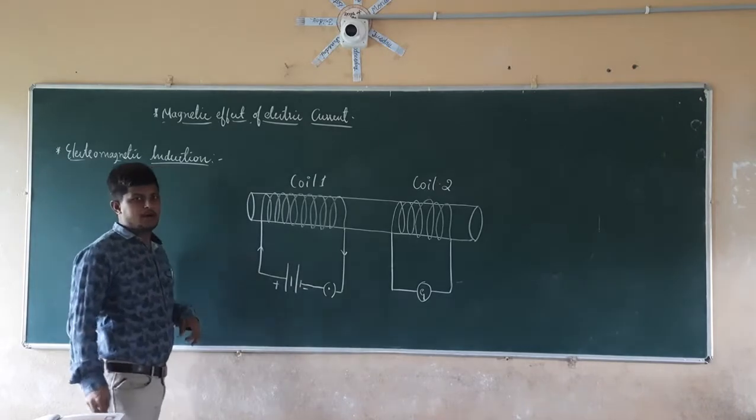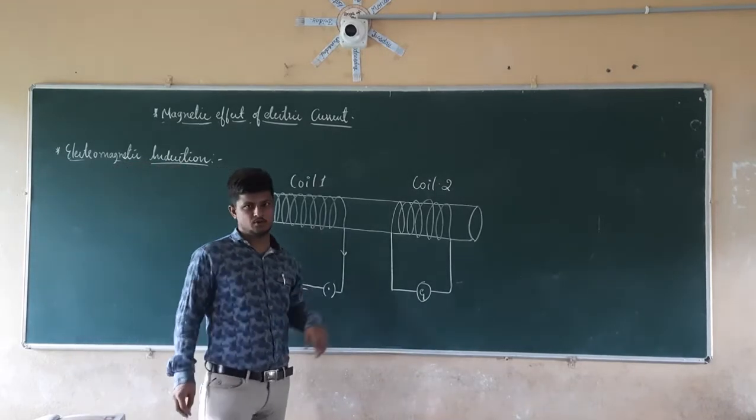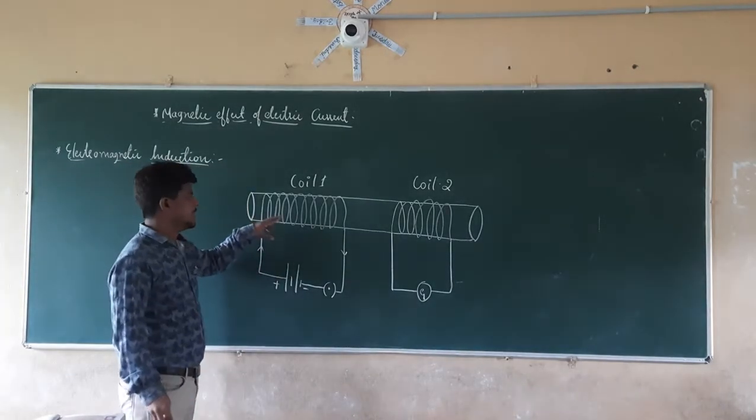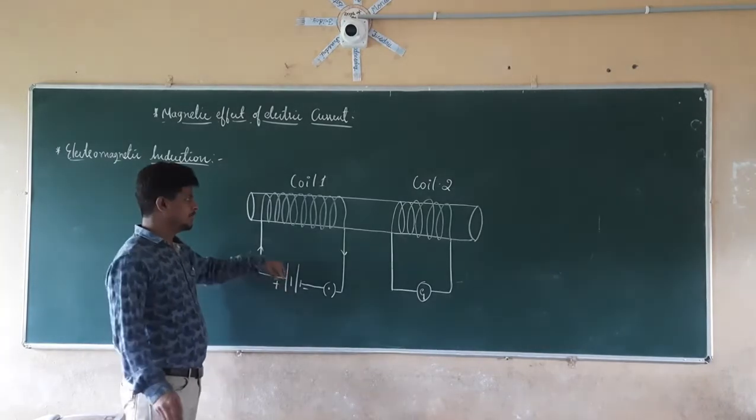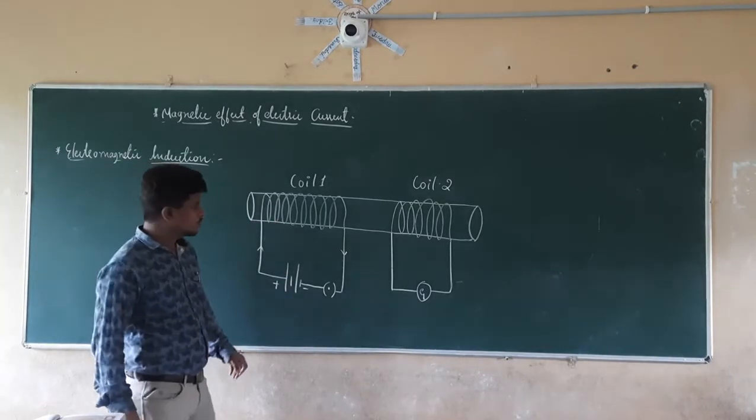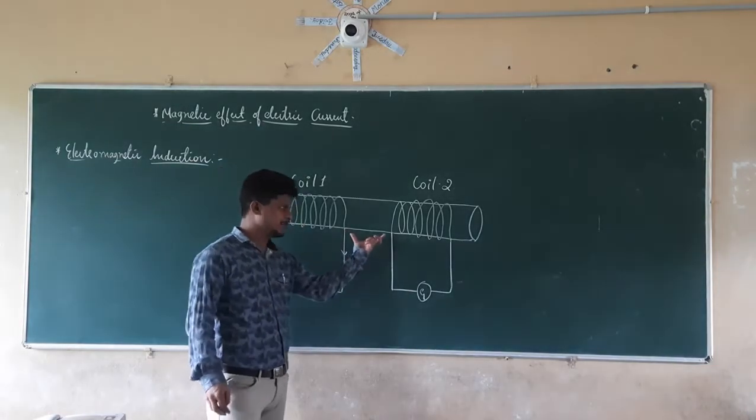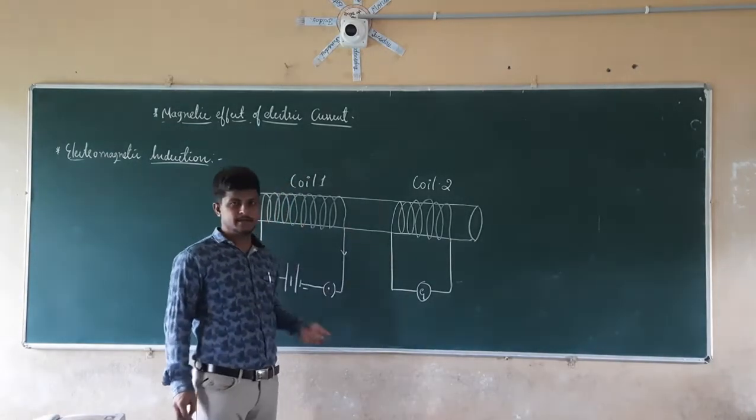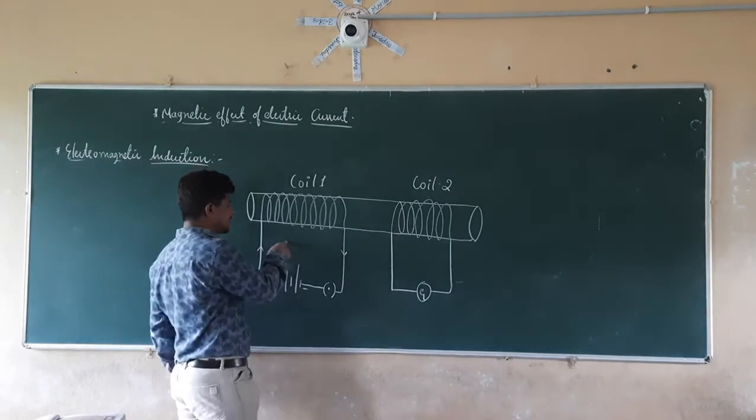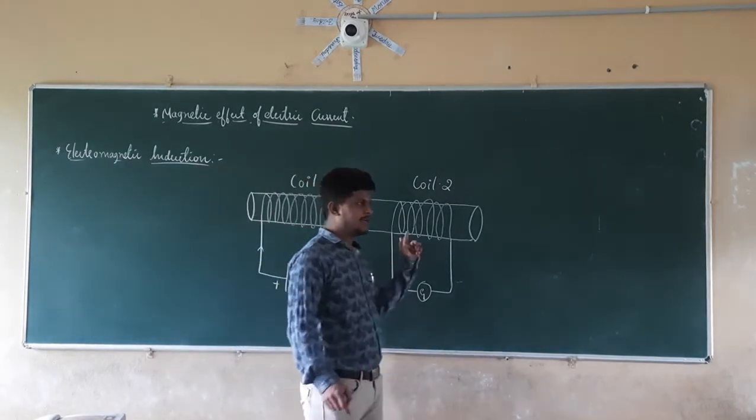So let us take 2 coils named coil 1 and coil 2. Here we are using copper wire insulated on a non-conducting material. Both the coils are wound on the non-conducting material and there is no connection between them. Since it is non-conducting material, if I provide current to this conductor, it is not going to carry that current here.